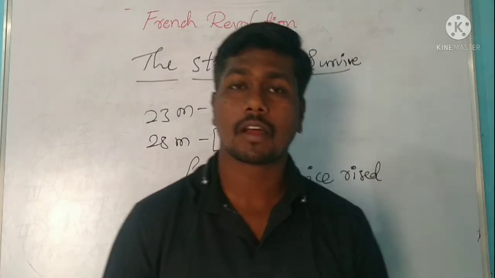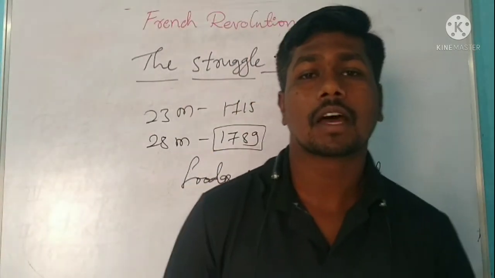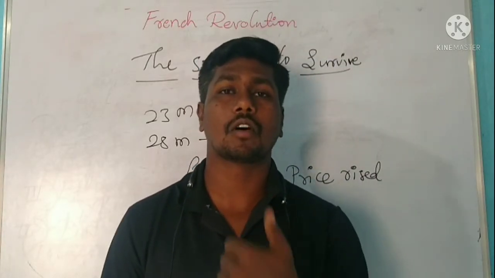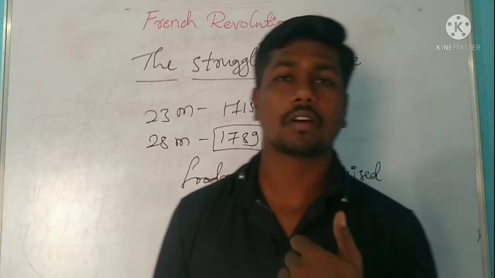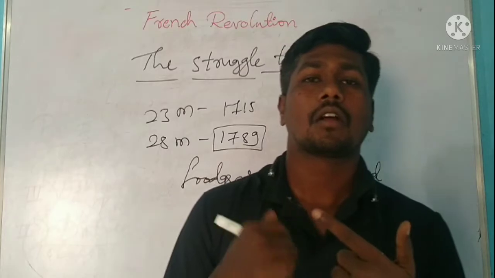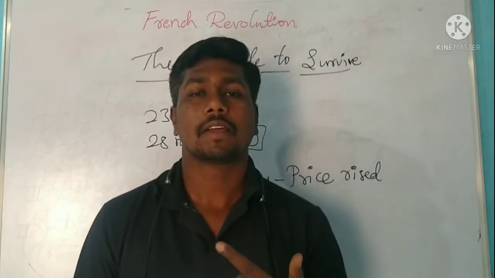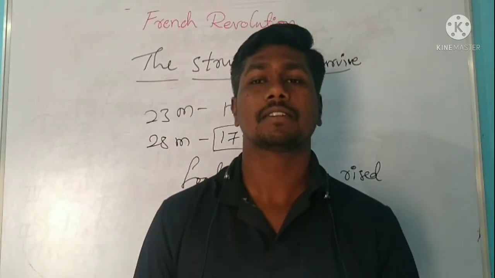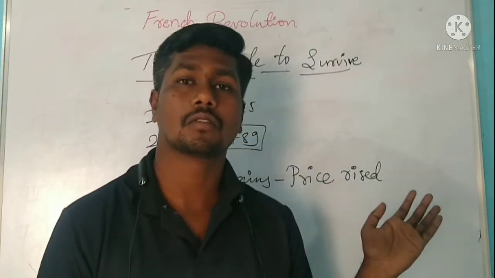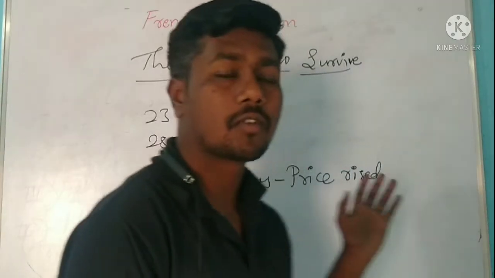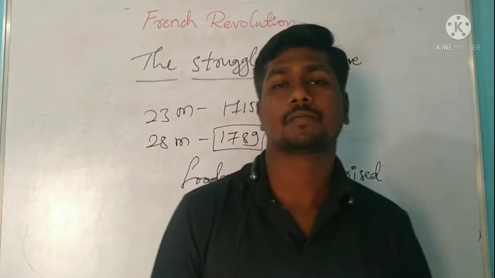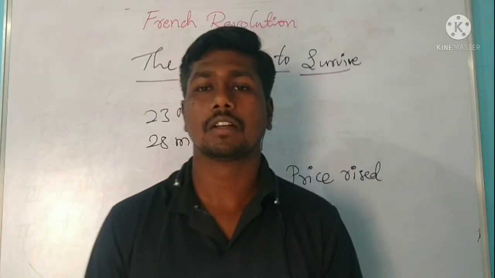The situation of France became so bad when France had faced or experienced drought or hailstorm. At that time, because of the drought or hailstorm, the crop failed. Harvest was completely failed or reduced. Because of this, what happened? The demand for the food grain now increased rapidly in France.